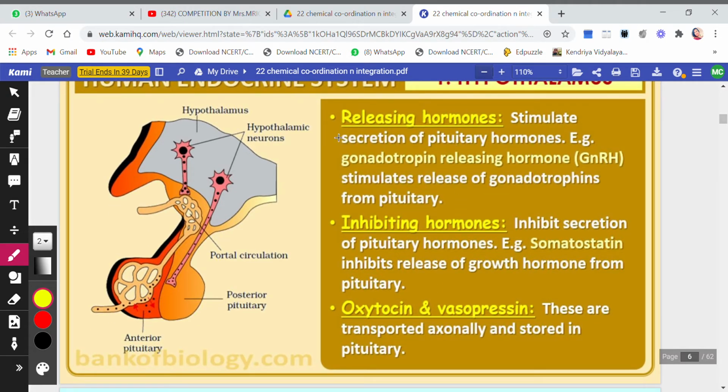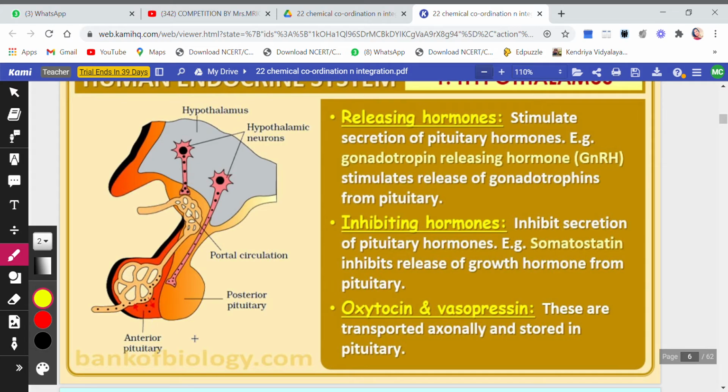Okay, so as you see, this is the hypothalamus. These are the hypothalamic neurons. Now the hypothalamic neurons are of two types. One is very small, you see, and the other one is extending till the pituitary. You remember, children, this is the pituitary gland.